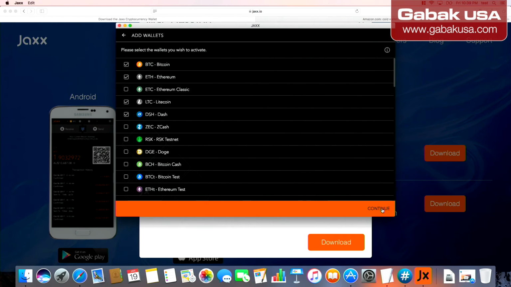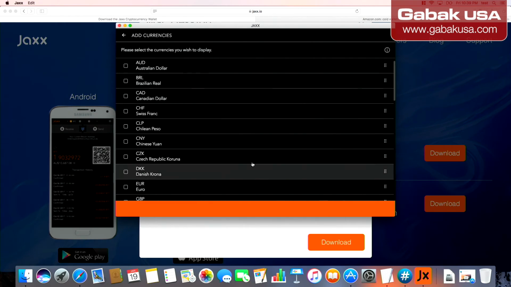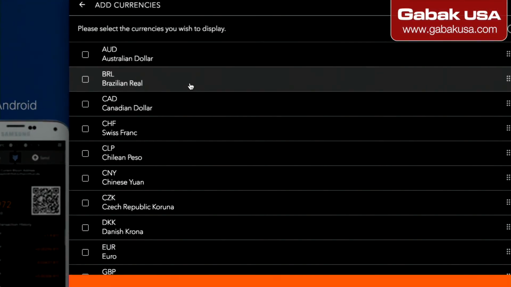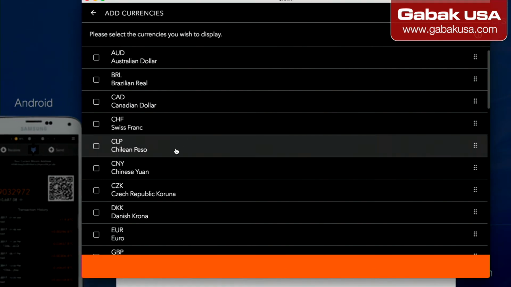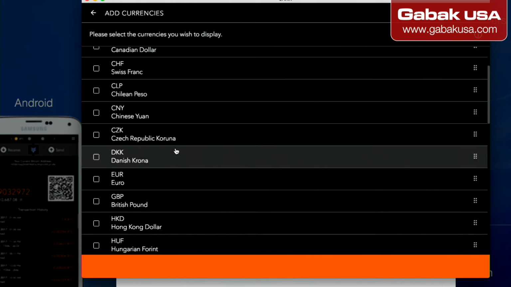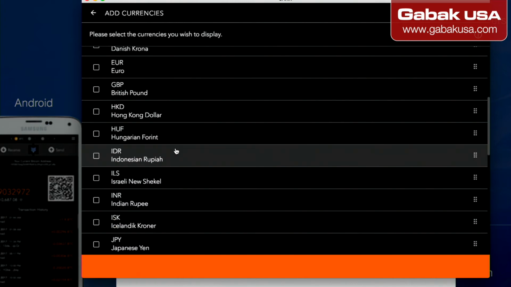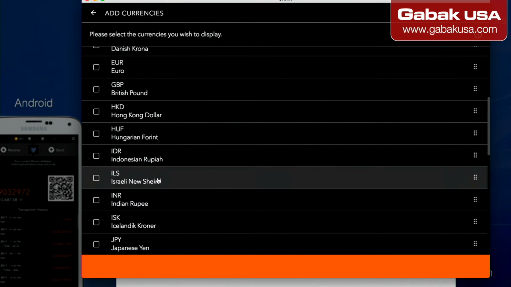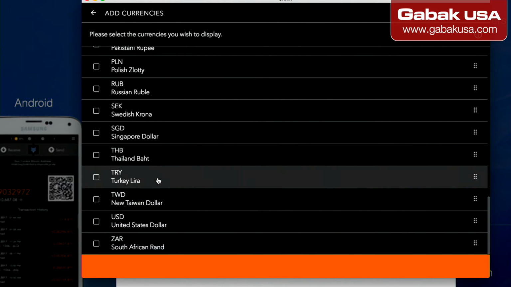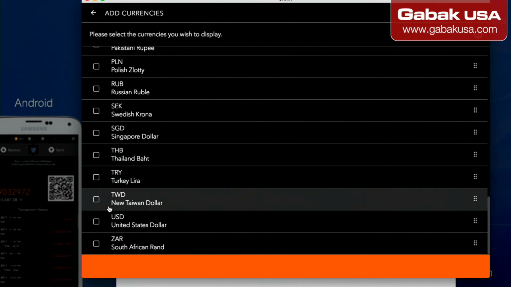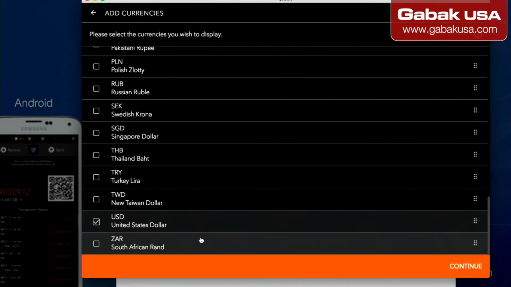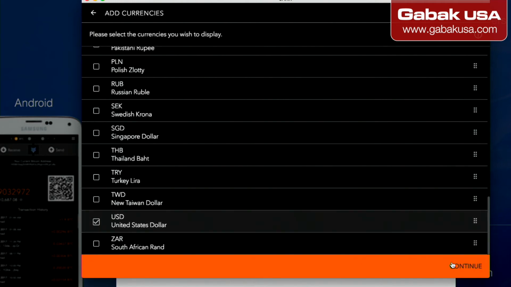Now we click here where it says continue, and then here you have the currencies. Choose whatever suits your country, or whatever you use in your country. If you're in Europe, you choose Euro. If you're in the US, choose US, or if you're in Singapore, whatever your currency is. We're going to choose the US dollar,